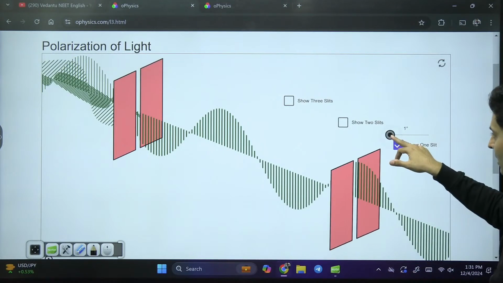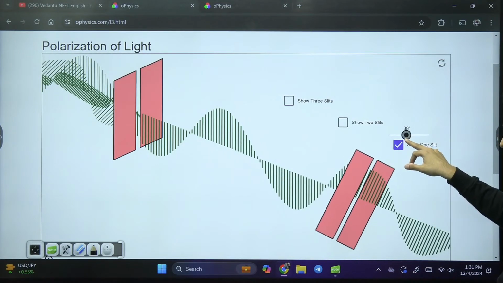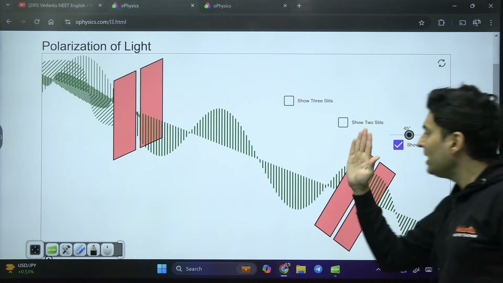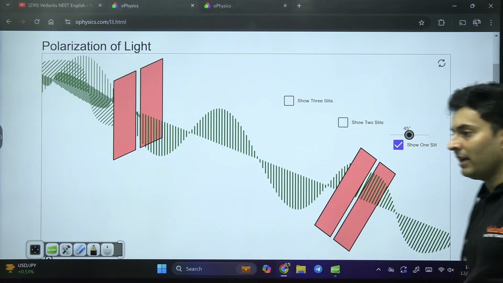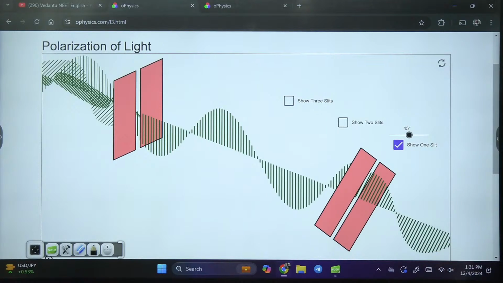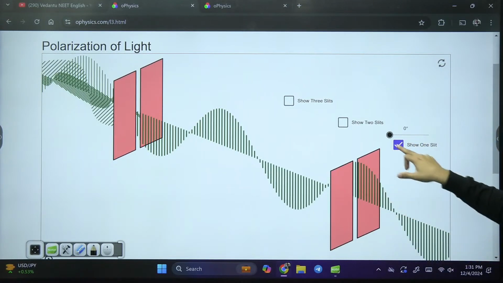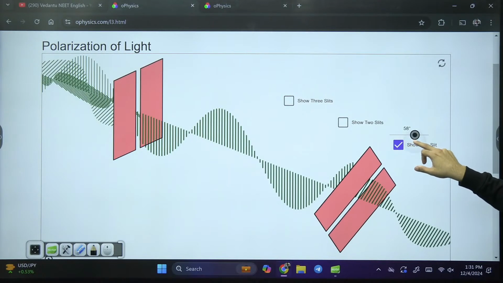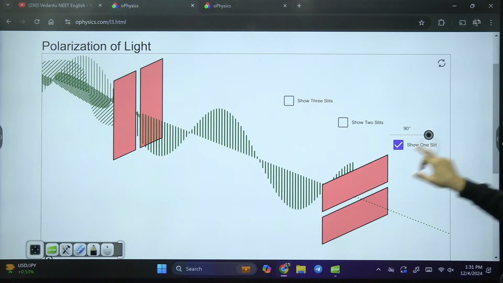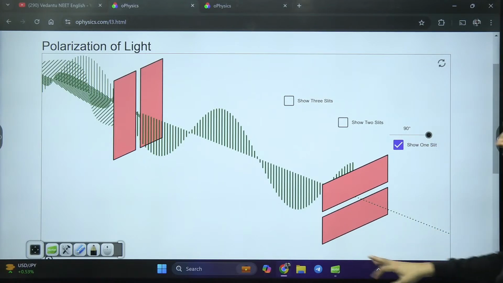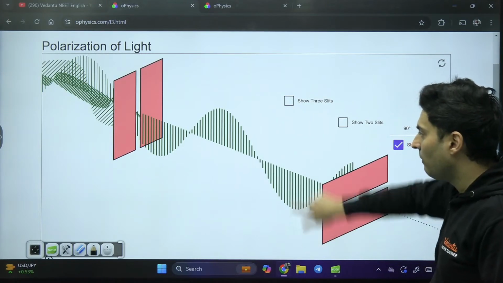But just imagine if I turn this, only a component of that wave will be allowed to pass. Can you see how this particular wave turned? Only a component of that wave will pass. And just imagine I make it perpendicular, then nothing will pass because all the vibrations are in the y direction.